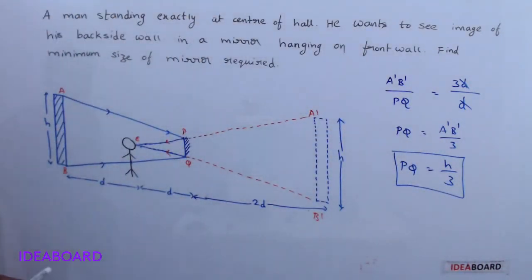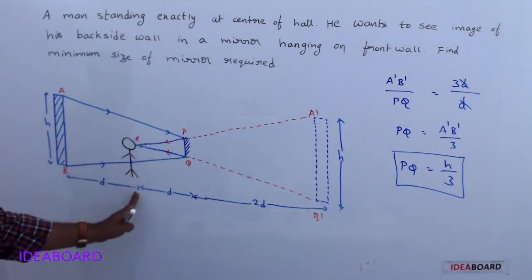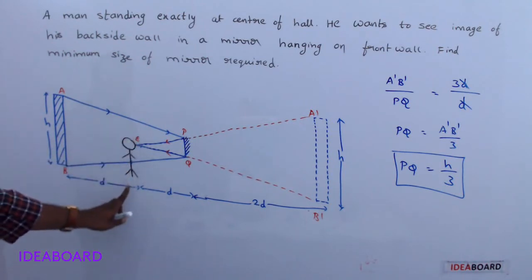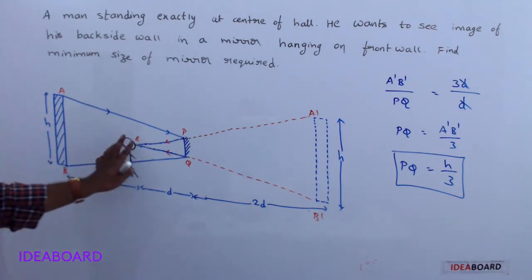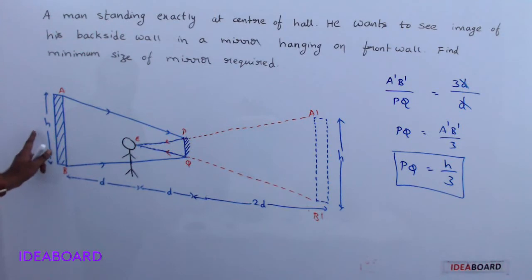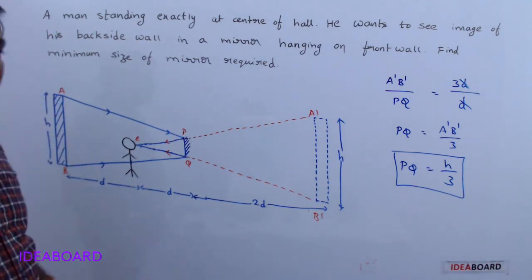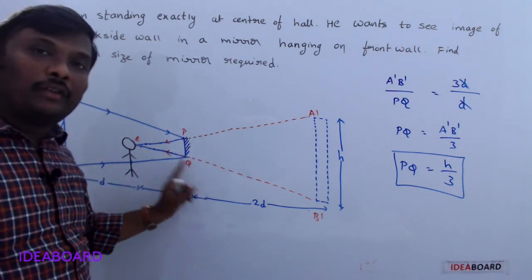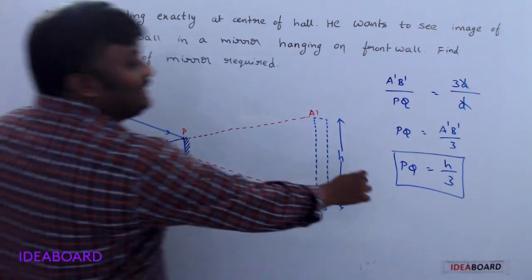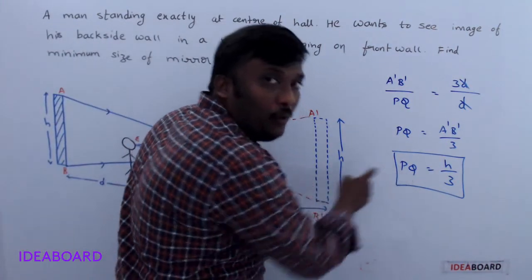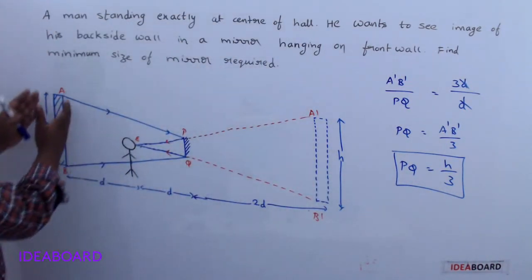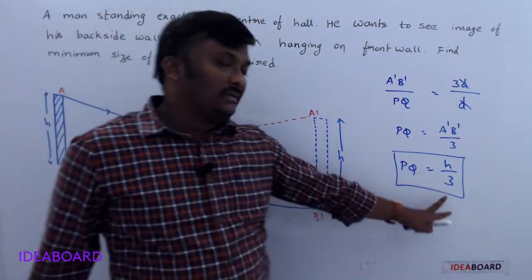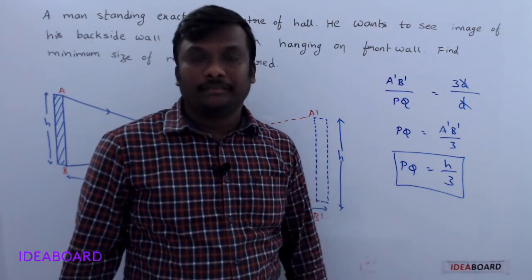Do you understand? If the person stands exactly at the center of the hall and wants to see the full image of the backside wall in a mirror hanging in front of the wall, then the minimum size of the mirror required is h by 3.